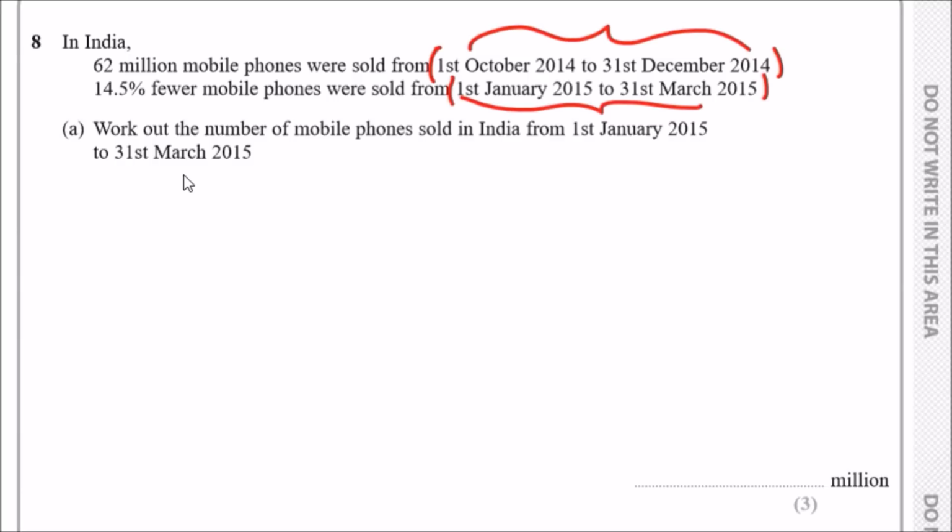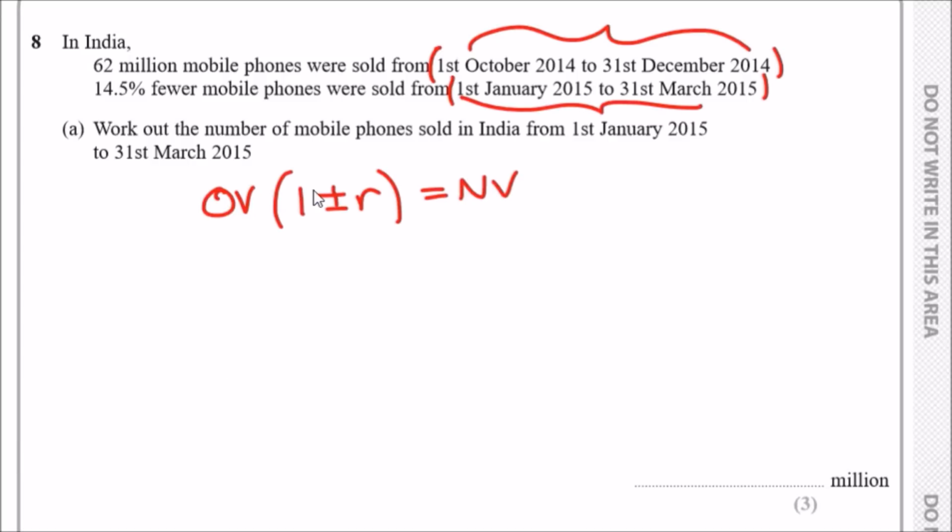Now work out the number of mobile phones sold in India from the 1st of January 2015 to the 31st of March 2015, so the second line. So the way this works, I always use this cool formula. It's always the original value times the multiplier, which is 1 plus or minus the rate, which equals the new value. If there were different time periods involved, then I'll adjust it using this power n, which represents the number of periods or years or months, etc., depending on how the question is phrased. We don't need it because it's the same period.